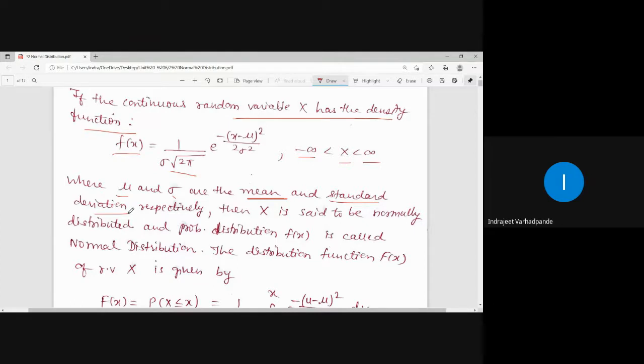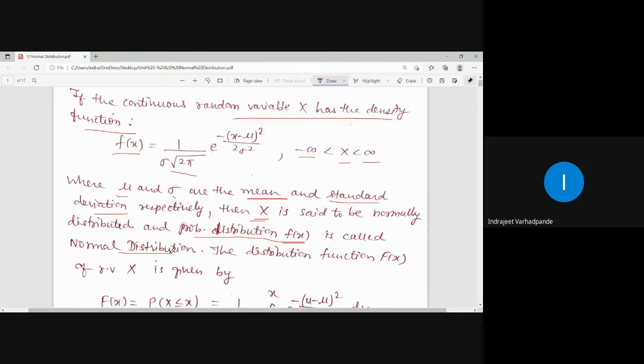Where mu and sigma are the mean and standard deviation respectively, capital X is said to be normally distributed, and the probability distribution f of x is called the normal distribution. We know small f of x always denotes the probability density function and capital F of x denotes the distribution function.